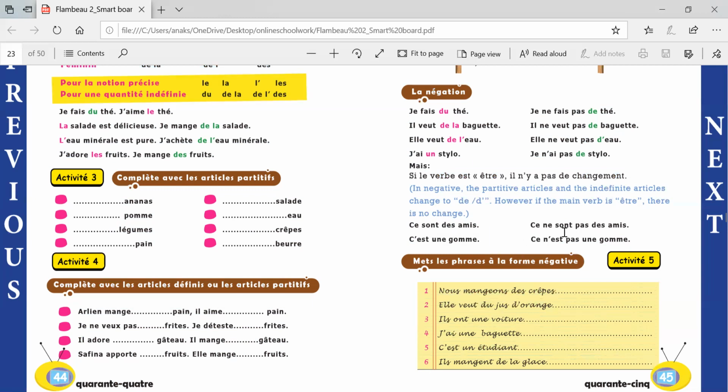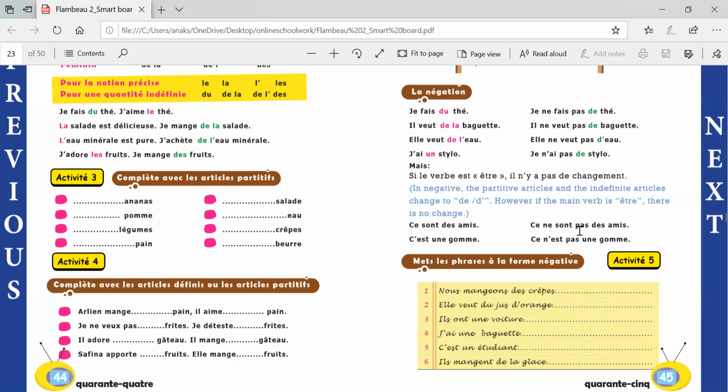Then DES will stay as it is in the negative as well. Ce ne sont pas des amis, these are not friends. C'est une gomme, this is an eraser. Ce n'est pas une gomme, this is not an eraser. So here we will not change partitive articles or indefinite articles into DE.